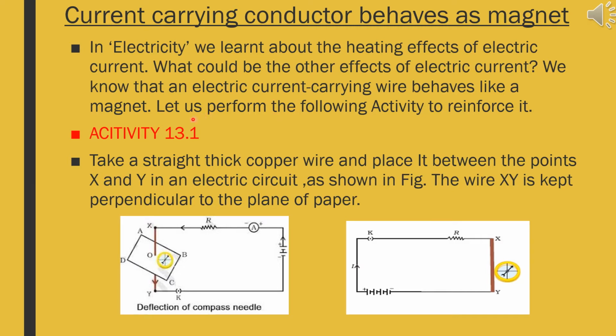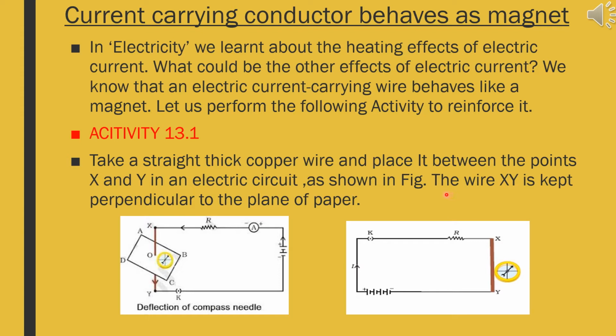In the NCERT textbook activity 13.1 is given, the same thing I have taken here. Let us go for it. For that, first take a straight thick copper wire and place it between the points X and Y in an electric circuit as shown in the figure. Here I have shown two figures. Don't get confused, both have the same meaning.